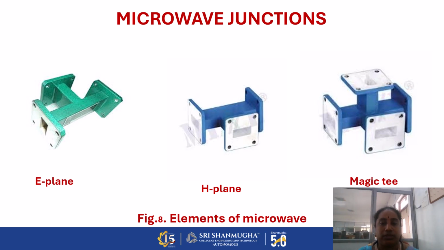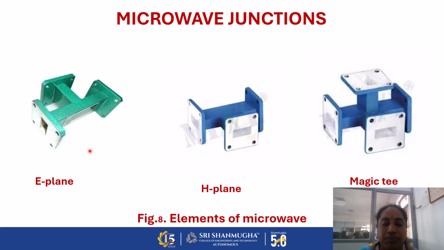And next one, microwave junctions. For calculating the different planes, that is E plane, H plane, and Magic T. The junctions are classified into three types: E plane, H plane, and then Magic T. The E plane and H plane consist of three ports. This is port 1, 2, and 3. Alternatively, we can connect the matched termination and measure the various power levels at port 2 and port 3. Always the first port is connected at the input level, that is in the transmitter section. And Magic T consists of four ports: port 1, 2, 3 and 4.